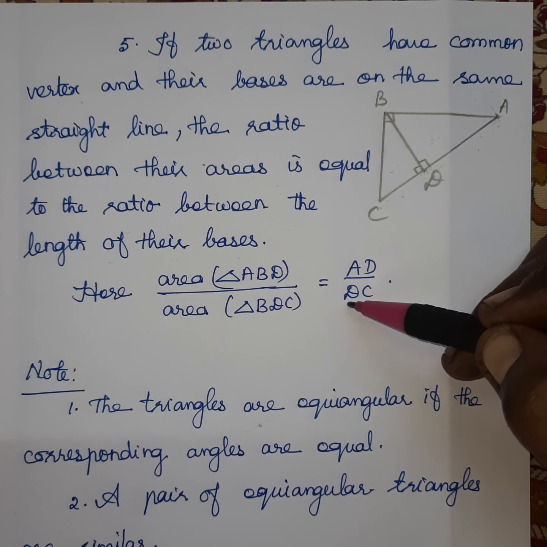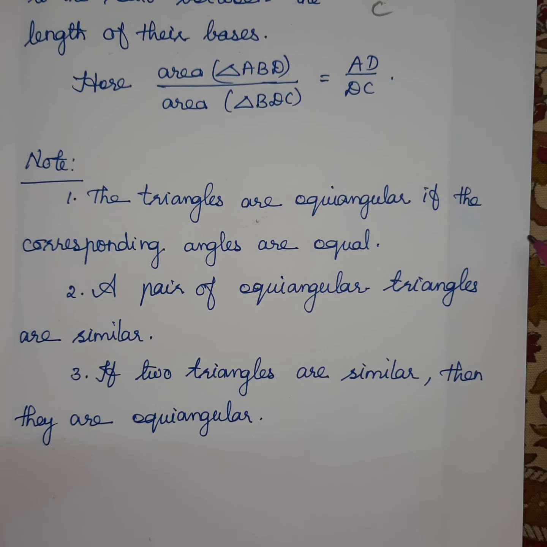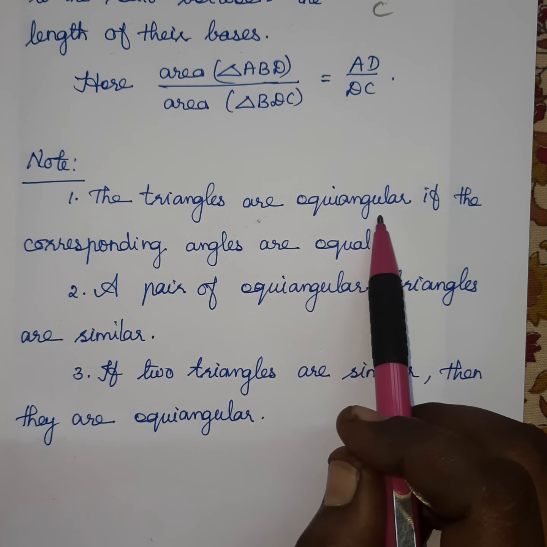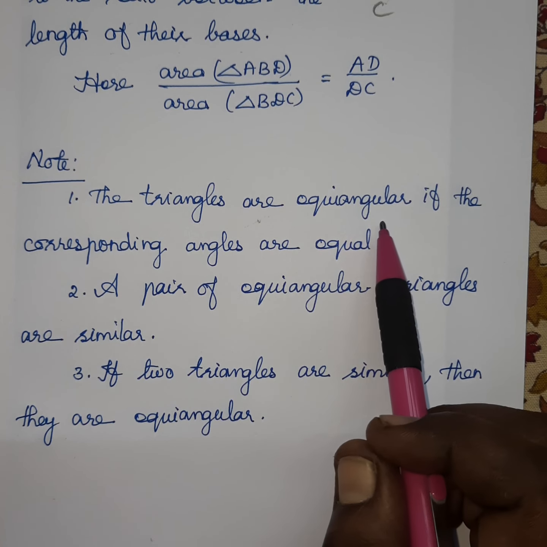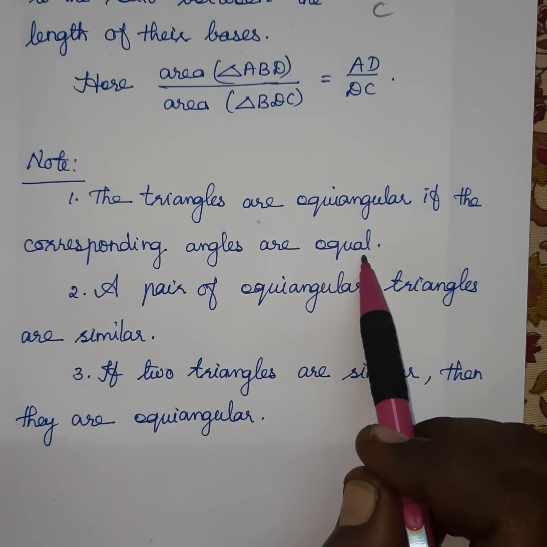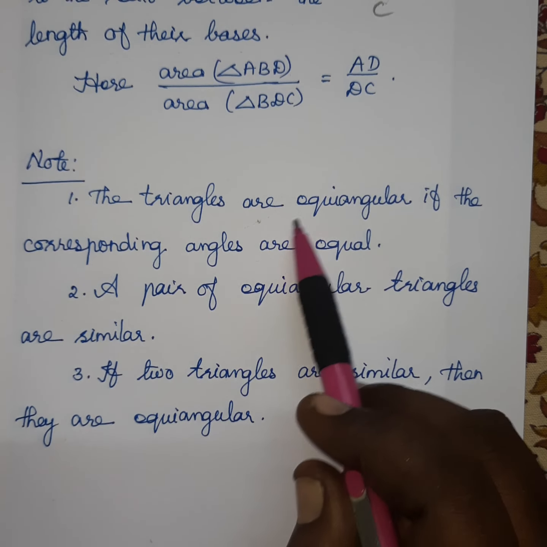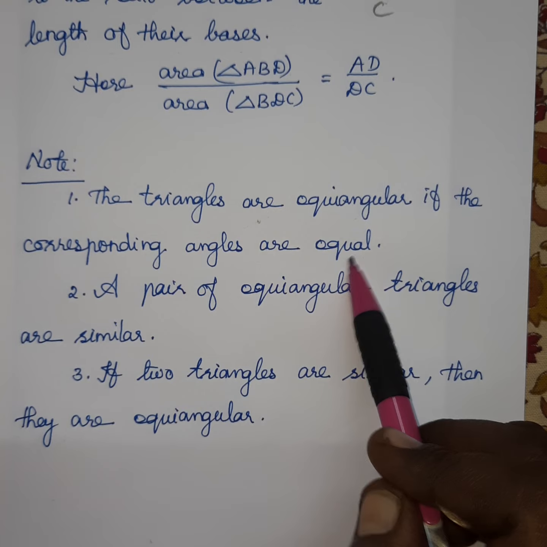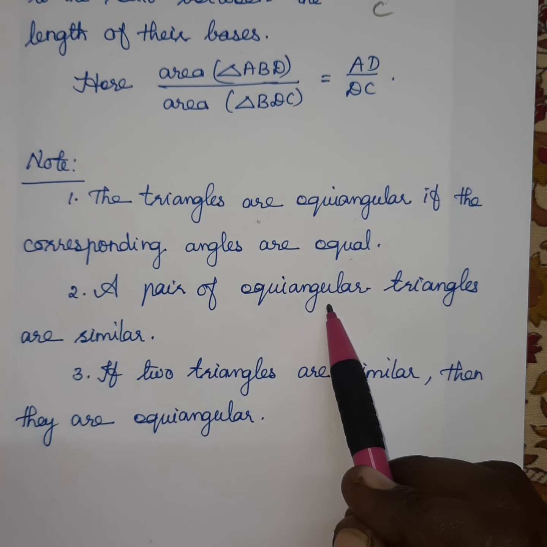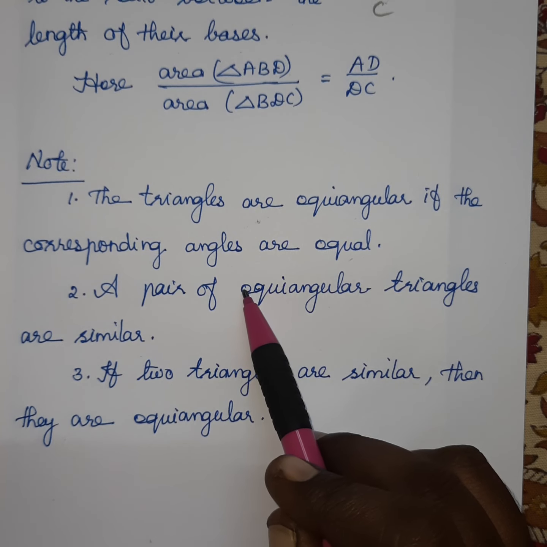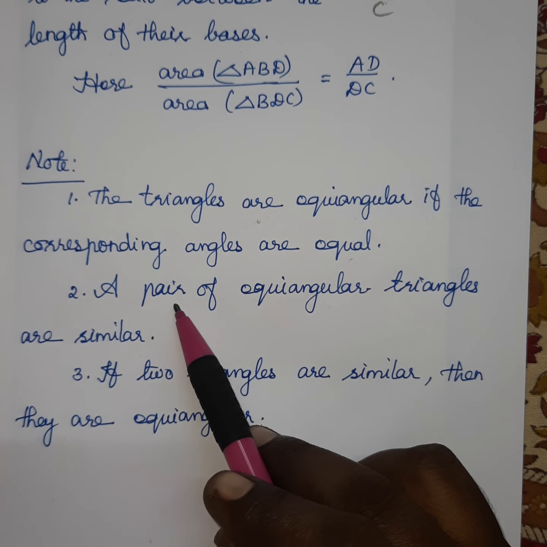Next we have a note: the triangles are equiangular. Equiangular means all the angles are equal, like an equilateral triangle, if the corresponding angles are equal. A pair of equiangular triangles are similar if all the angles are equal in the other pair also.